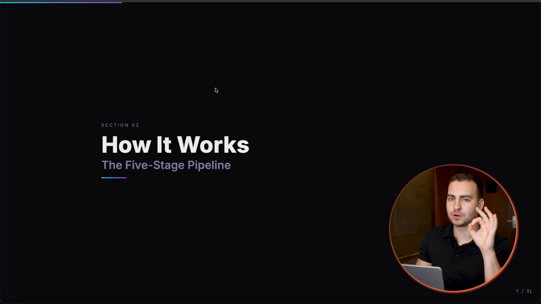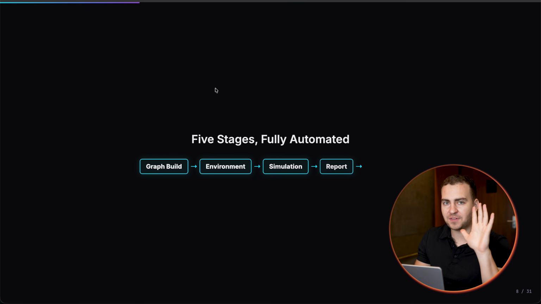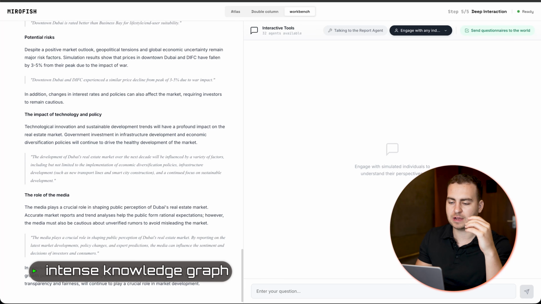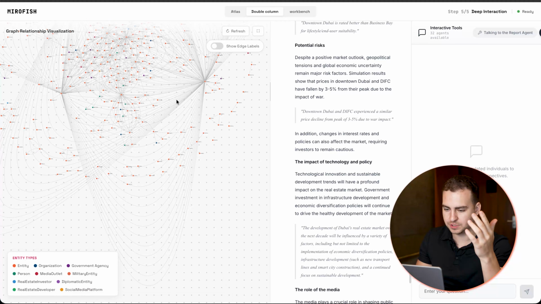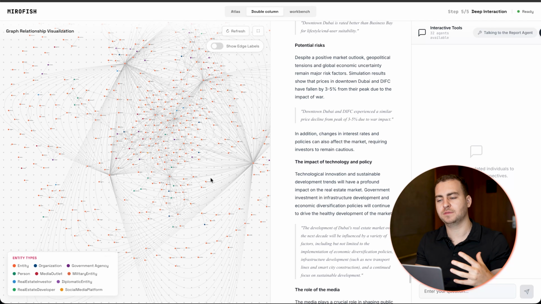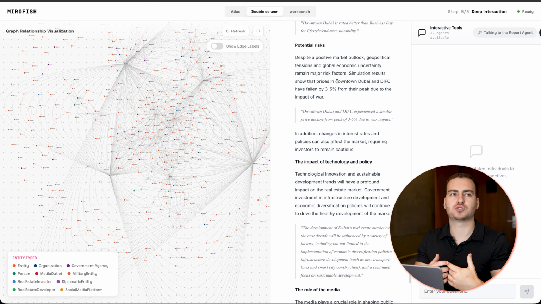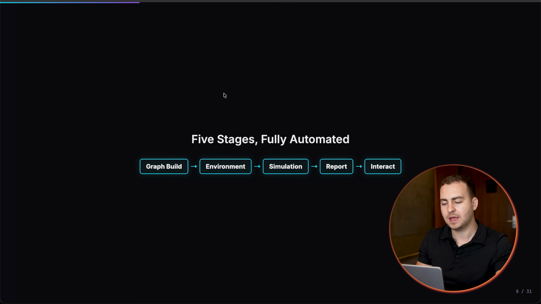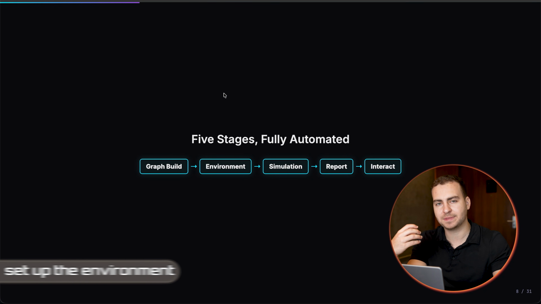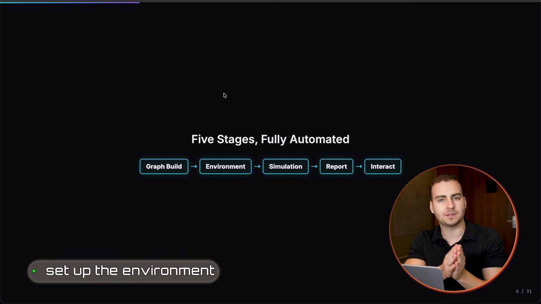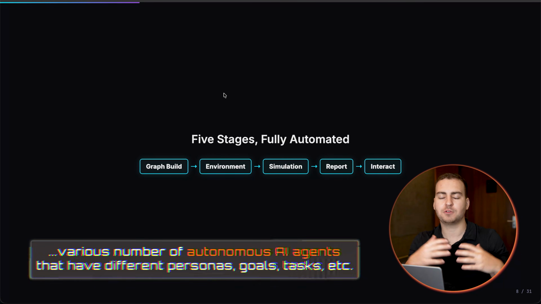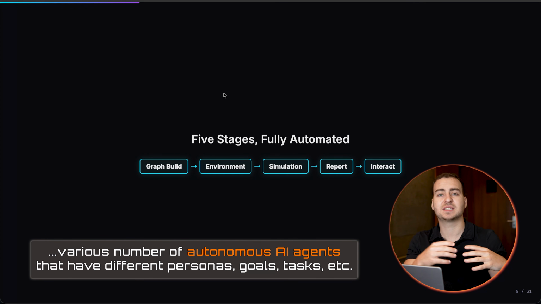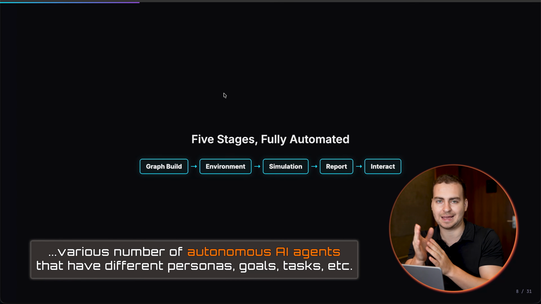The way that it works is the following. It has 5 stages. The first stage is that it builds an intense knowledge graph, like you saw earlier, that tries to associate all of this information together, so it's not just randomly searching through files, but it's using this deep graph network. Next, it starts to set up the environment. Based on the data you pass it, it will create a various number of autonomous AI agents that have different personas, goals, tasks, etc.